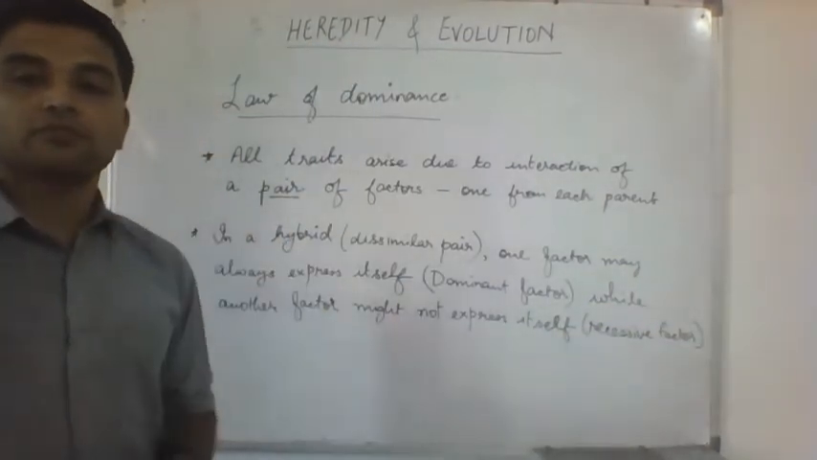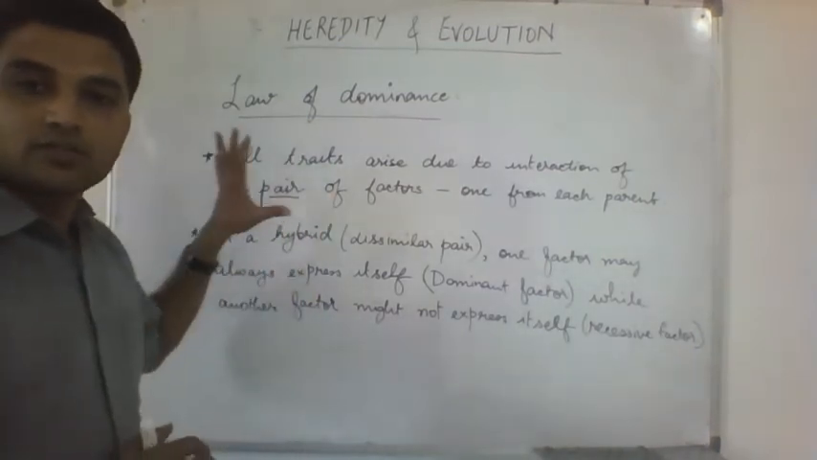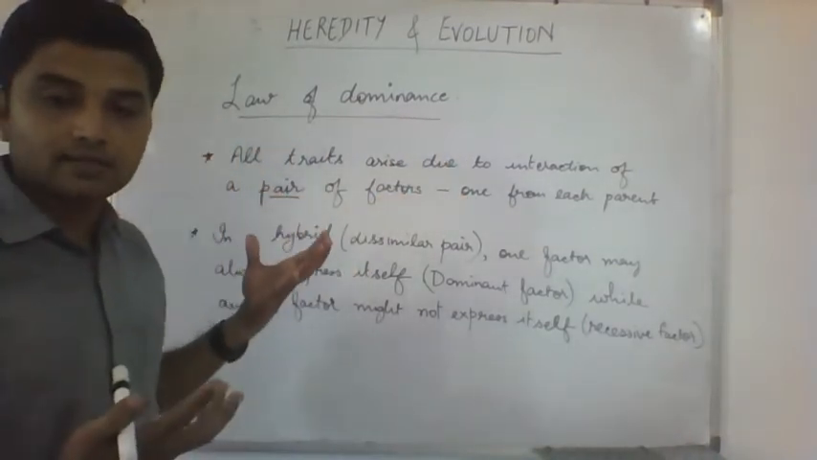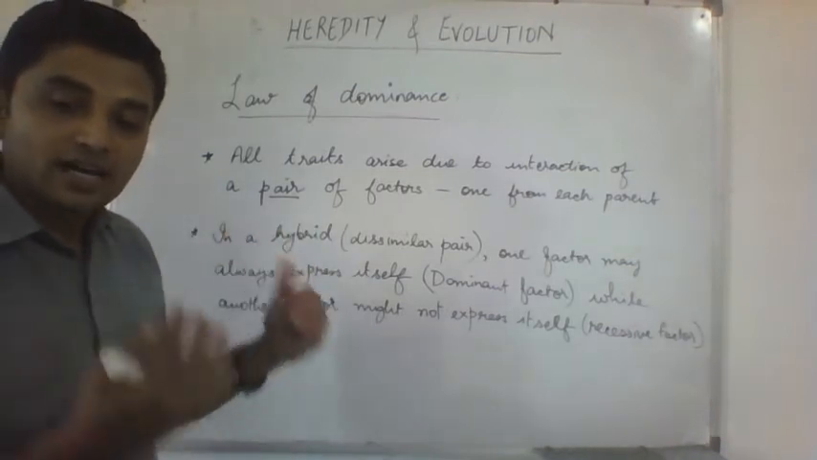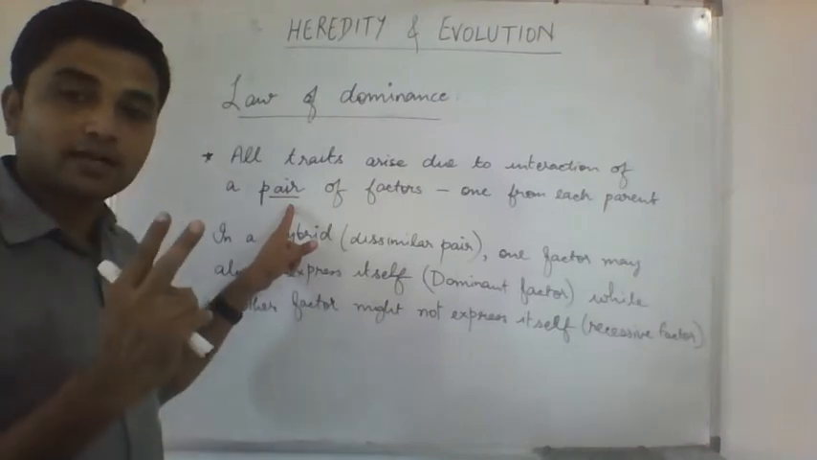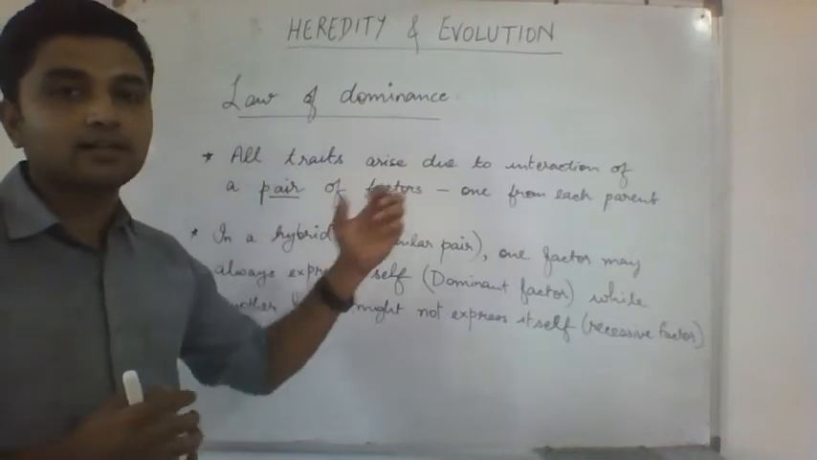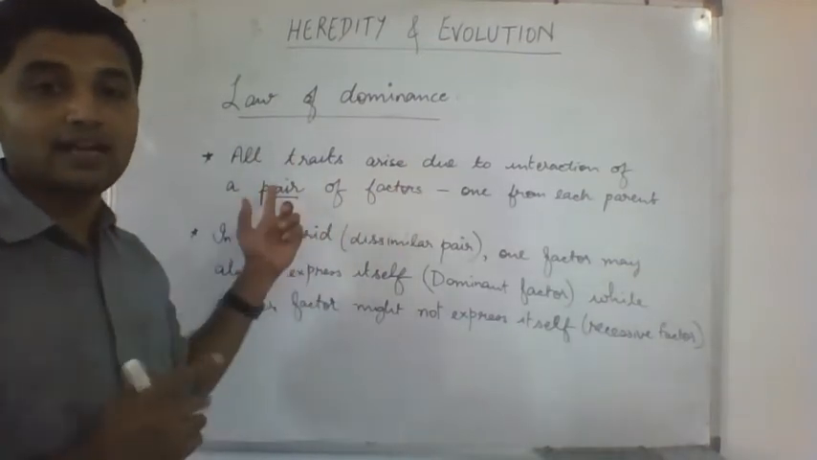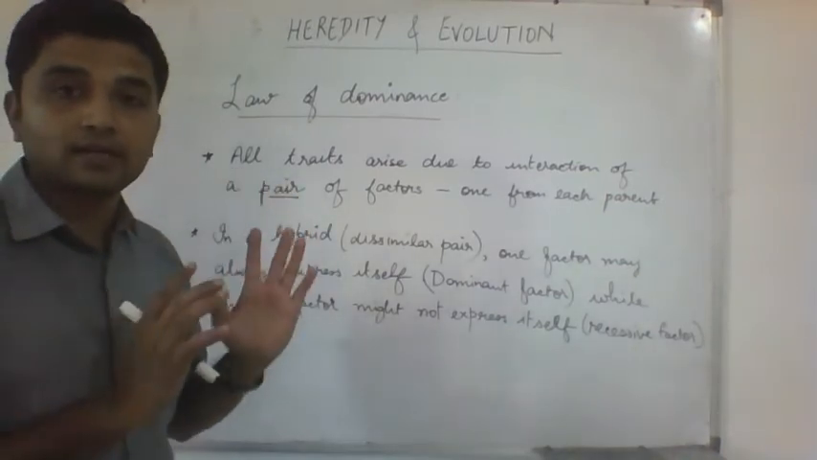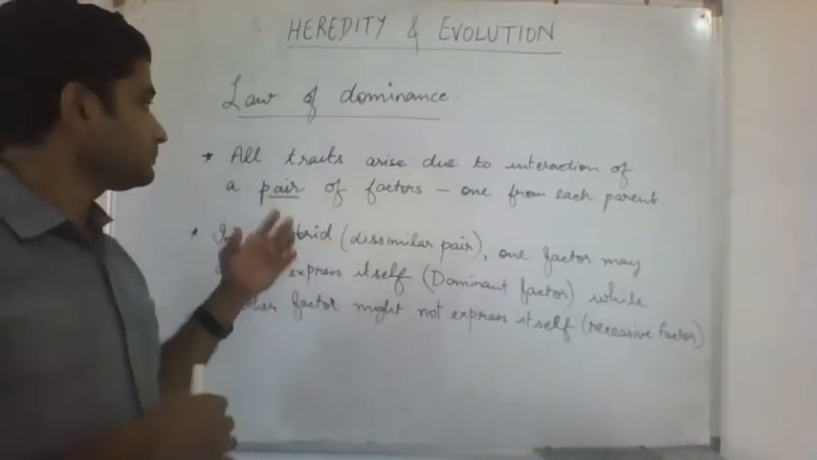So here we have the law of dominance. It begins with the general presumption that Mendel had, that all characters in us or in plants arise due to a pair of factors. Not one factor, but a pair of factors, one from the father and one from the mother. So for every character in us, we have a pair of factors giving rise to it, or what Mendel called a trait. Instead of character, you can also say trait.